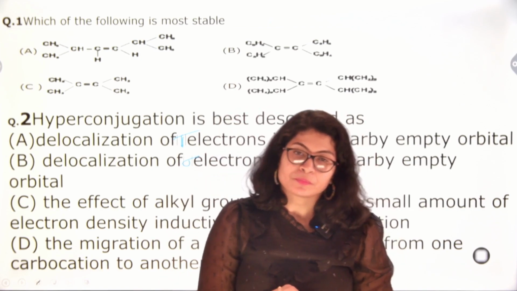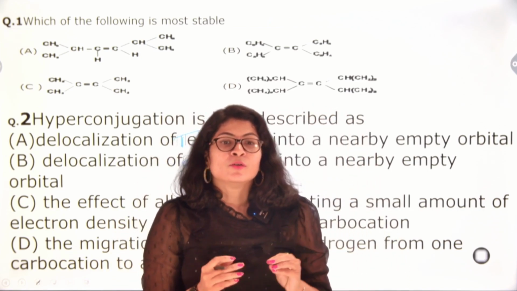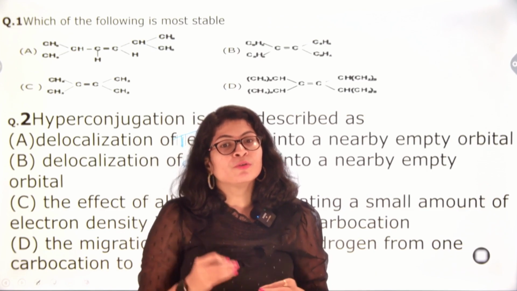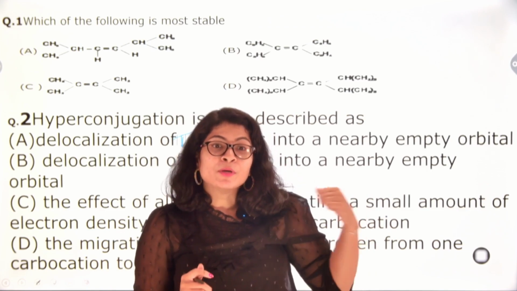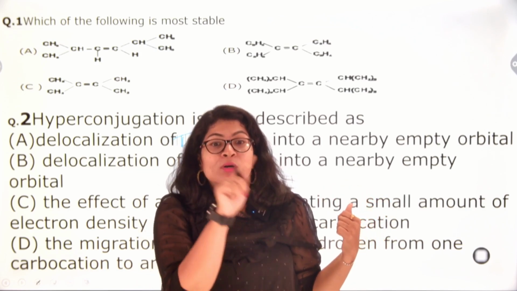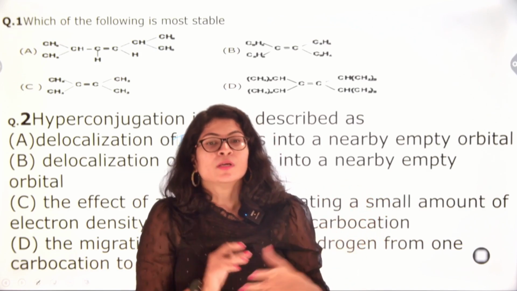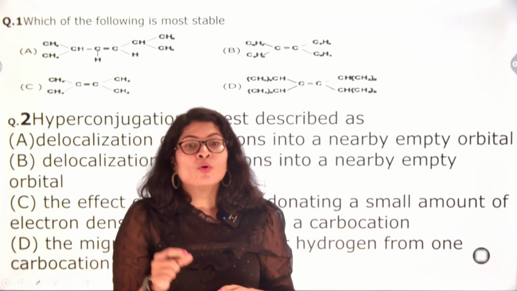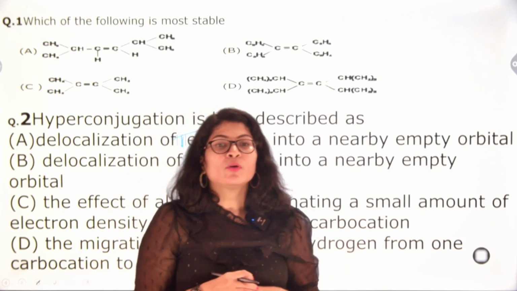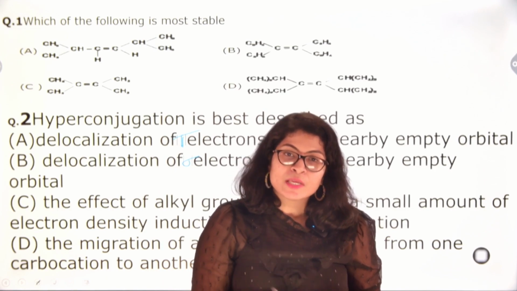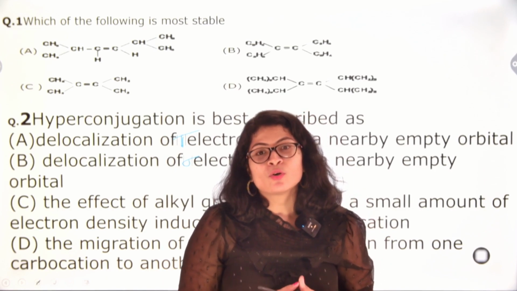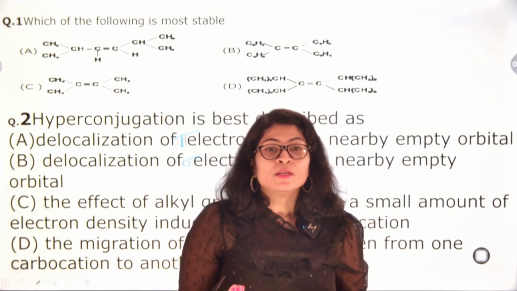Normally, resonance means the conjugation of pi electrons or lone pair of electrons onto the nearby empty orbital. But hyperconjugation means the delocalization of sigma electrons. That's why it is called no bond resonance, and it was given by Baker and Nathan. That's why it's called the Baker-Nathan effect also.